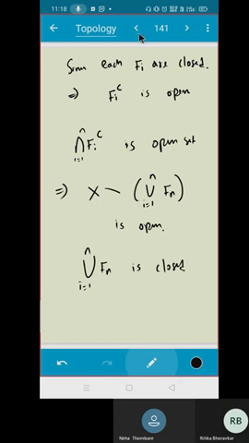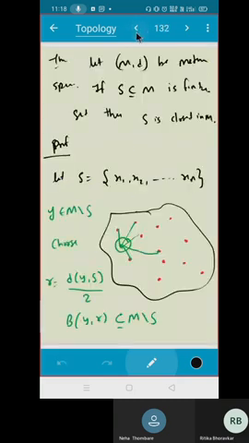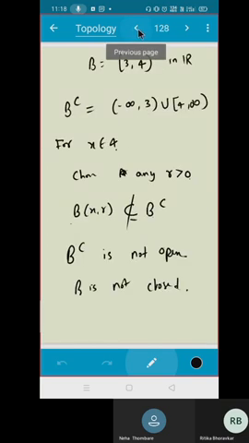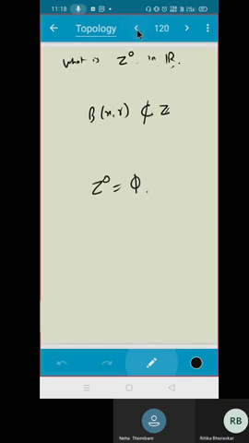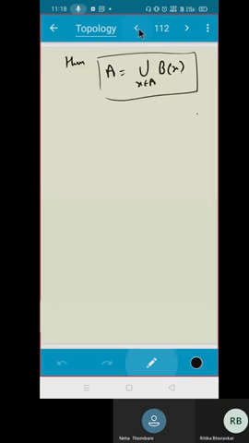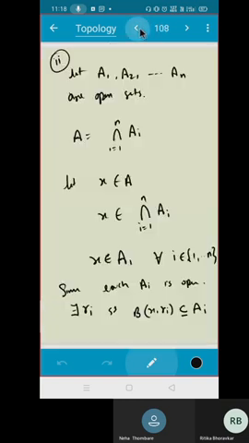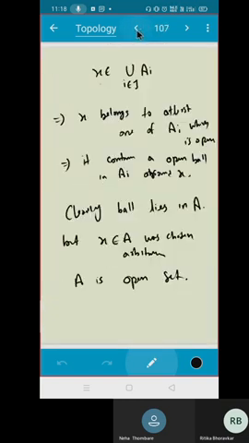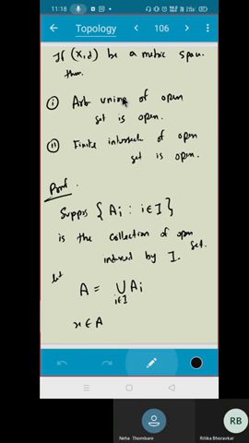Maybe I can just go back and show you. Just tell me if you see the question. I think this one. Yeah: an arbitrary union of open sets is open, and a finite intersection of open sets is open.